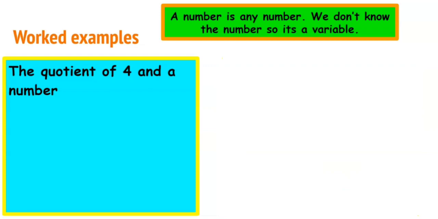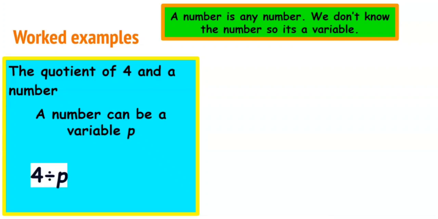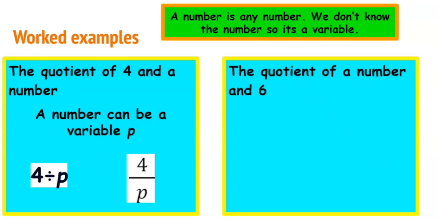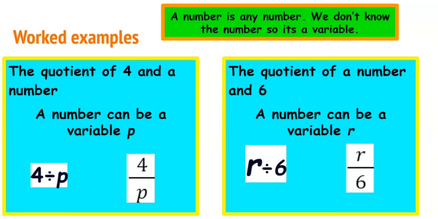For the quotient of 4 and a number, of course, quotient means to divide, and our variable is going to be represented with p. So it's 4 divided by p, and we can use any representation we prefer. How about the quotient of a number and 6? In this example, a number comes first, so we're going to represent it first, and we're going to use r to represent the number, and so it's going to be r divided by 6.